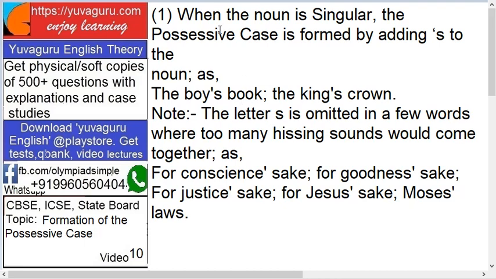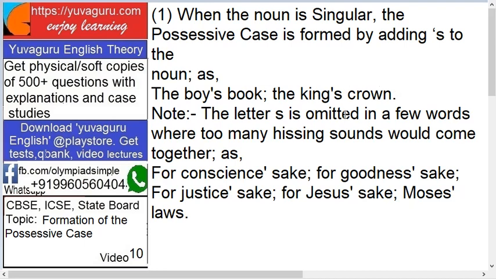Various examples you can say. See here, when the noun is singular, the possessive case is formed by adding apostrophe s to the noun. Means, see this, boy is a noun. So how do you add the possessive case? Boy's book. Okay, king is a noun. So king's crown. Okay, apostrophe s.